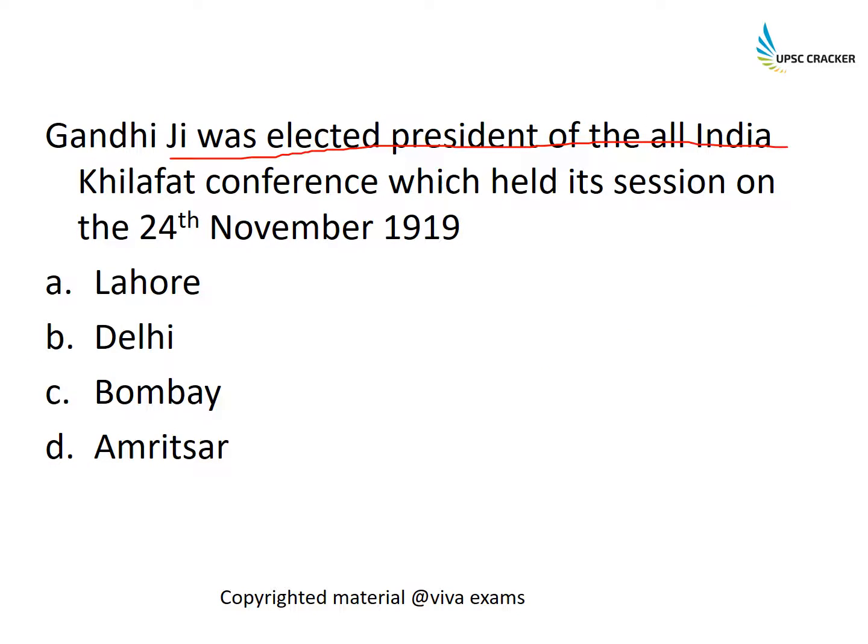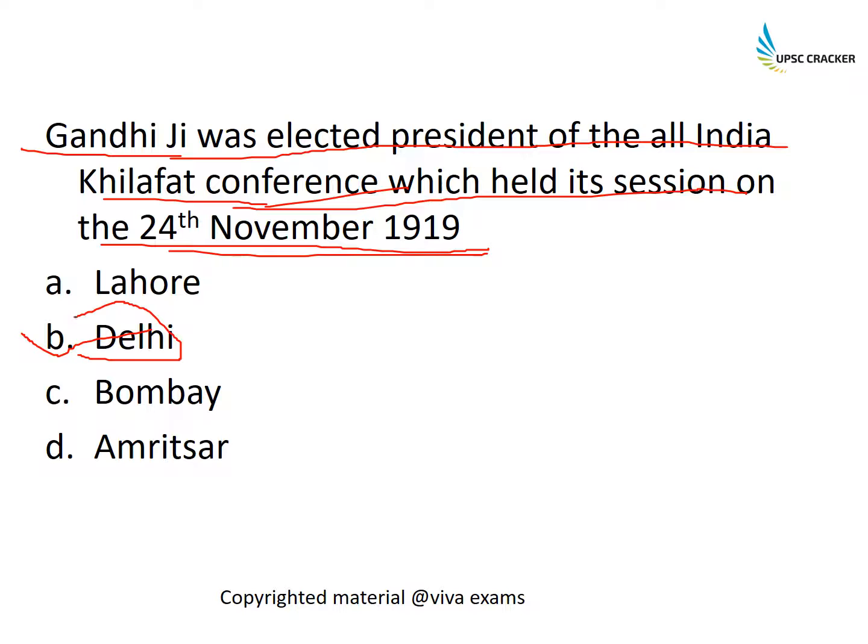Gandhiji was elected president of the All India Khilafat Conference, which held its session on 24th November 1919. So basically Gandhiji was elected as the president of the Khilafat Conference on 24th November 1919, and we are being asked at which place this conference was held, and this was in Delhi. Easy question again.